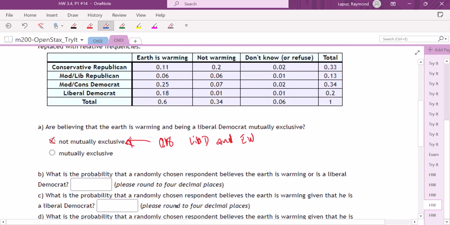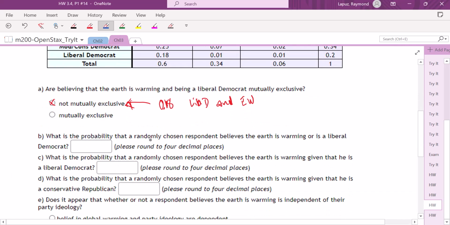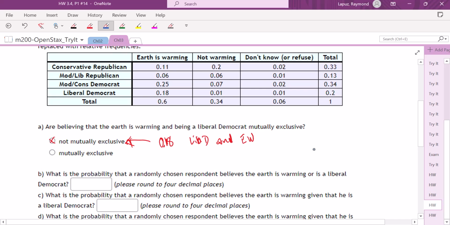The second question is, what is the probability that a randomly chosen respondent believes that the Earth is warming or is a liberal Democrat? So we want the probability that we get somebody who believes the Earth is warming or a liberal Democrat. LD for liberal Democrat.